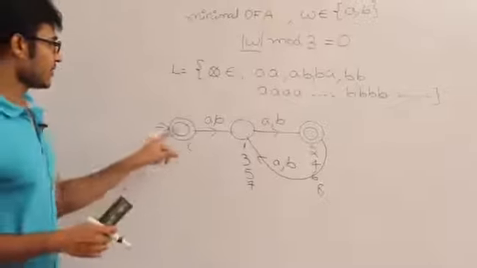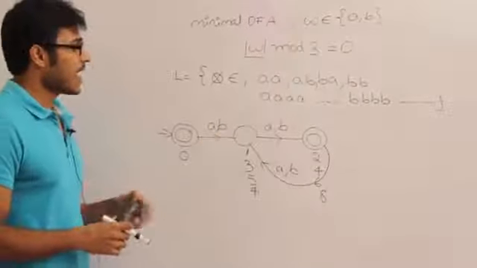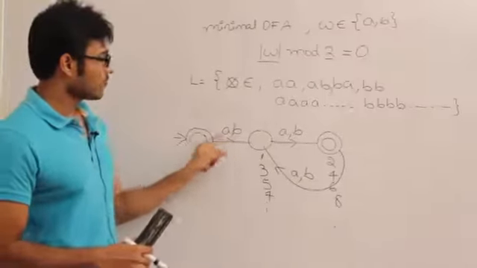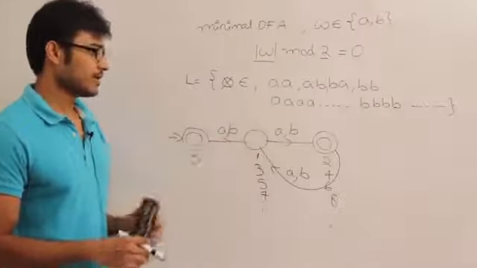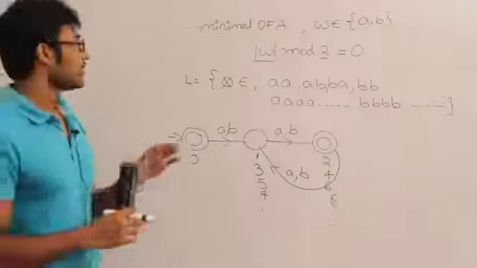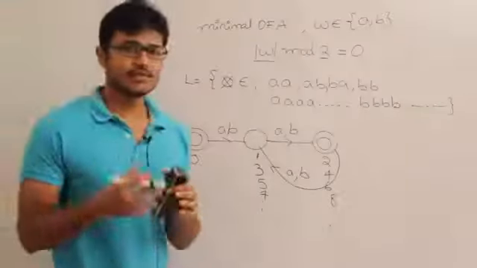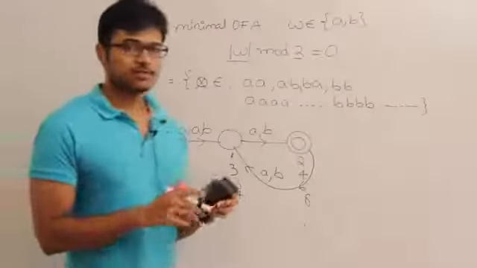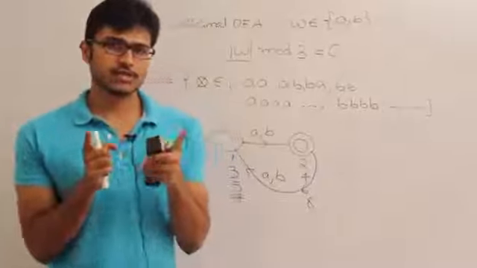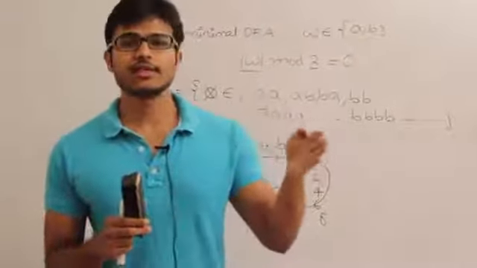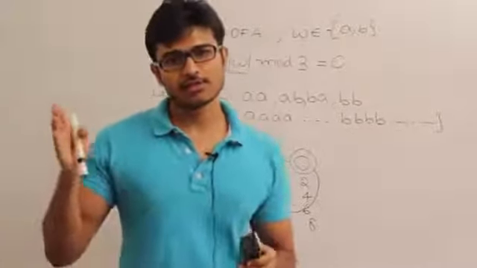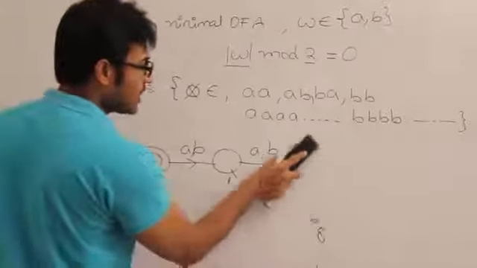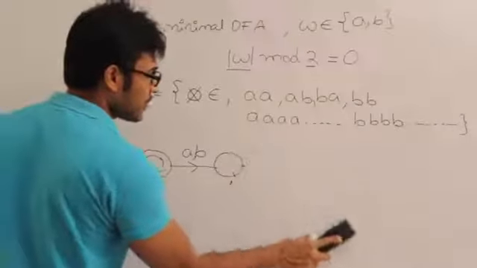It is a finite automata because the number of states is finite, and it is a deterministic finite automata because for every state we have shown what to do on small a and small b. It is definitely a DFA, but it is not minimal. The reason is I can even try to minimize it. When my purpose is to distinguish only between two classes of strings, one whose length is even and the other whose length is odd, then I will have only two states. One state is going to accept even length strings and the other state is going to accept odd length strings.